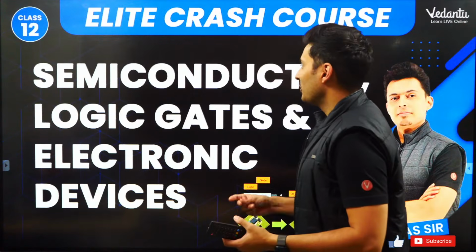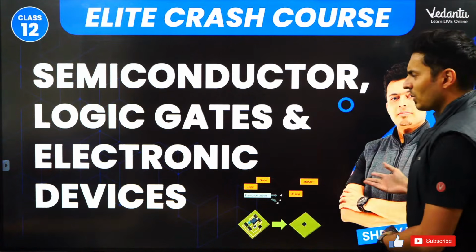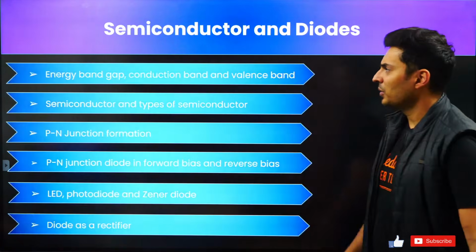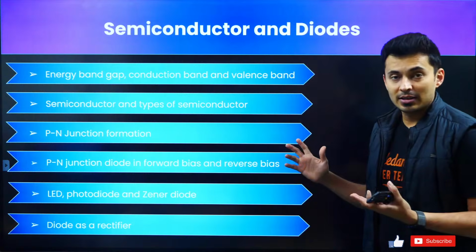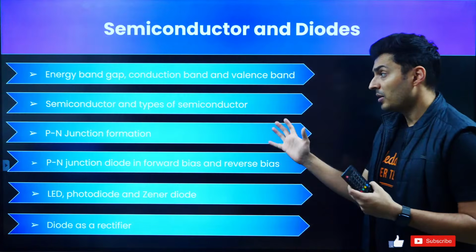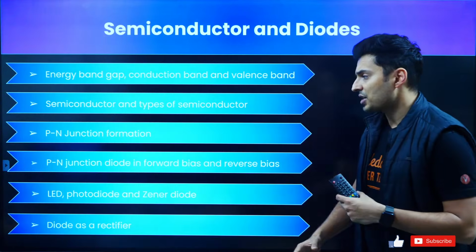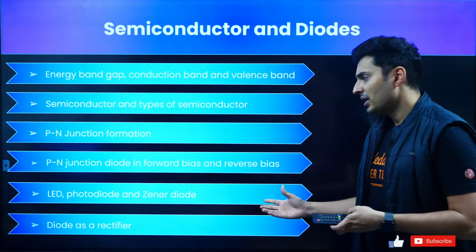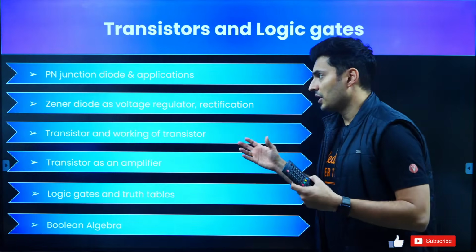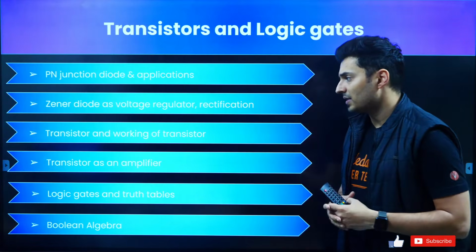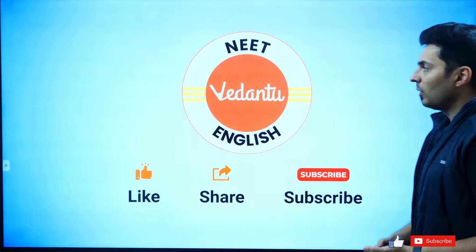So today's lecture is all about semiconductors, the class 12th topic, logic gates, electronic devices. So what exactly is going to be the flow? I'll just show it to you. We're going to talk right from the energy bands. We are going to talk about semiconductor types, the N type and P type, PN junction, and also the reverse and forward bias. We're going to talk about the applications like LED, photodiode, and Zener diode, and also rectifier. Then we'll also go to PN junction diode applications, and then we'll go to transistor and also logic gates and Boolean algebra. Alright, so that's the flow of today's lecture.